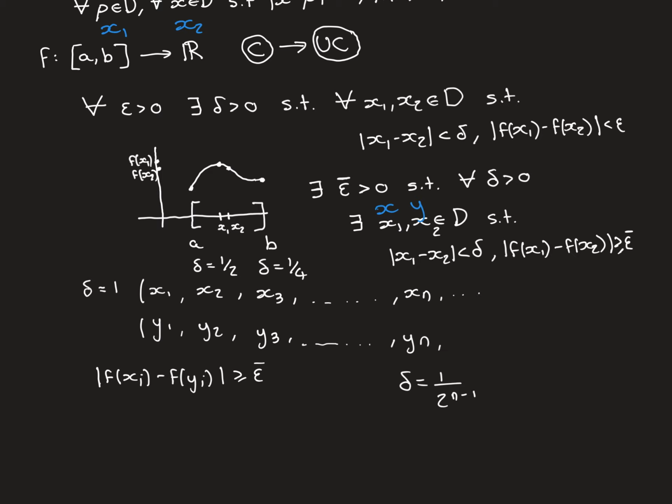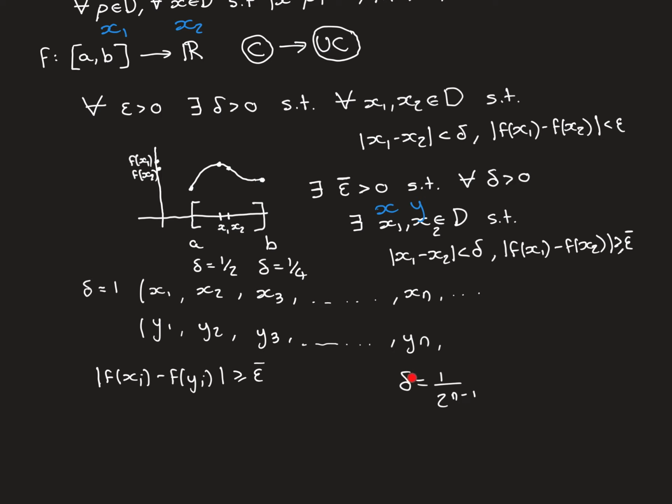So for the general nth terms in these two sequences, your delta will equal 1 divided by 2 to the power of n minus 1. It's not quite 2 to the power of n. When we had 1, it was actually 2 to the power of 0. When we looked at the second term, it was 2 to the power of 1. When we looked at the third terms, it was 2 to the power of 2. So it's actually 2 to the power of n minus 1.